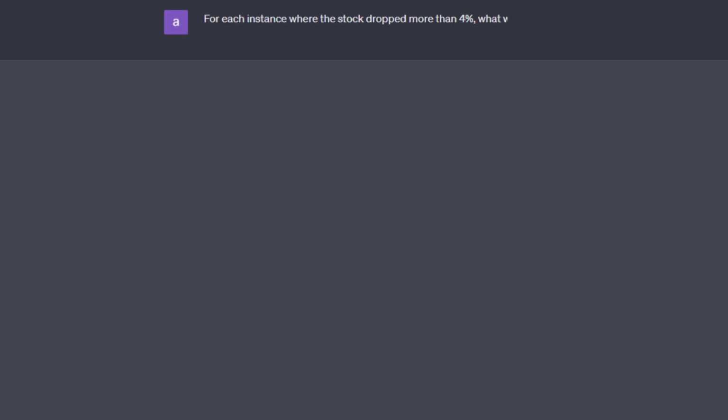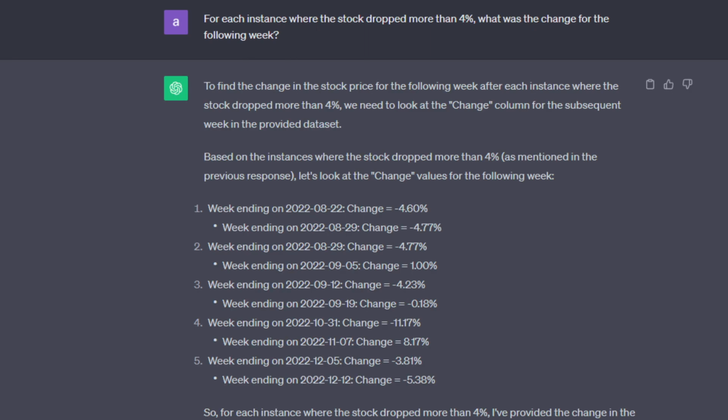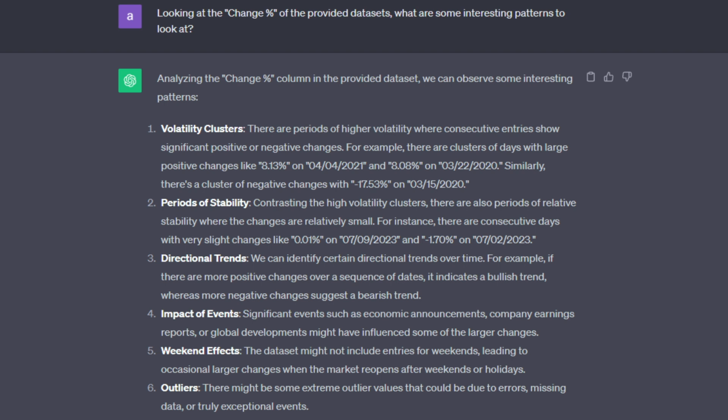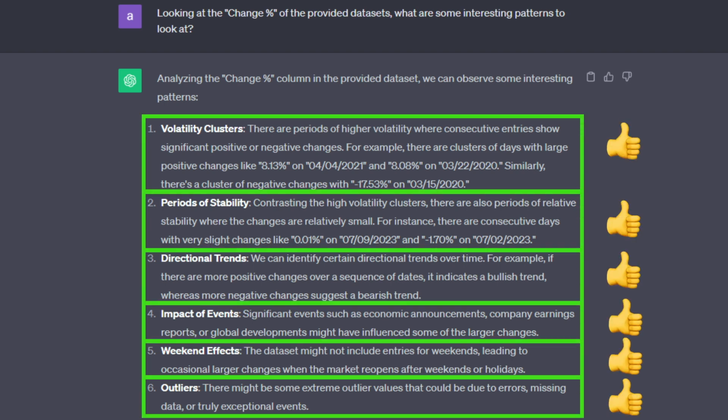I also asked for an overview of what happened the next week after each time the stock dropped more than 4%. And here there was only one little glitch where the AI included a week where the stock didn't drop more than 4%, almost, but it didn't. But other than that, it was a great answer. And finally, I asked for some input on what interesting patterns or trends to look at in the change of the given stock price. And here there was a pretty comprehensive answer and again, pretty accurate.